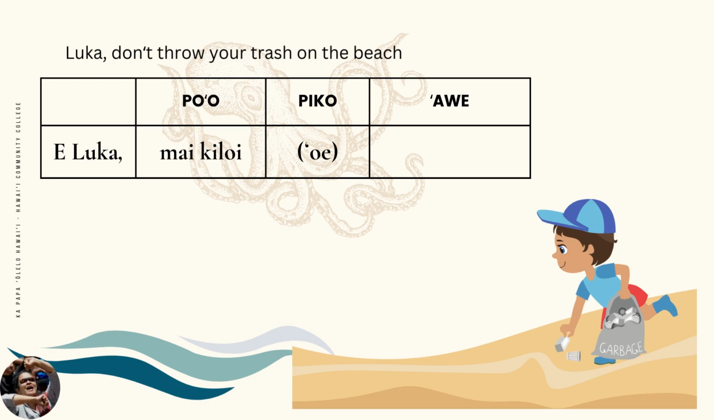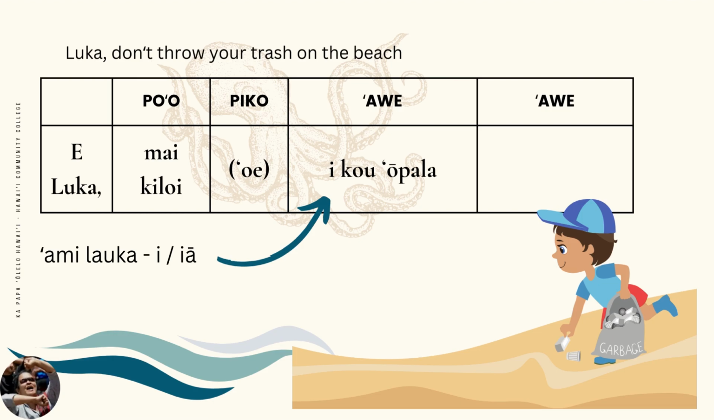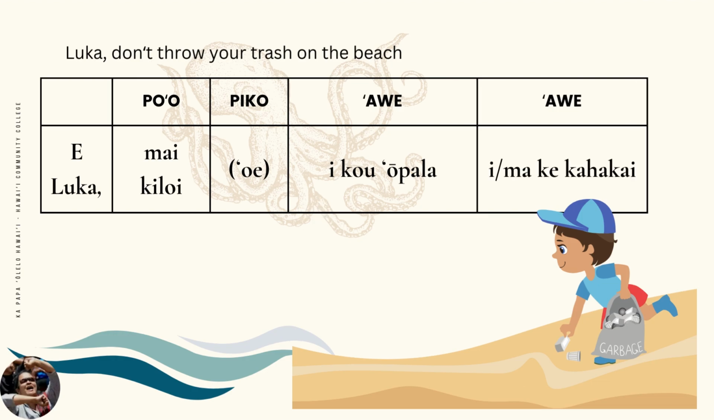Luka, don't throw your trash on the beach has 2 ave. Your trash and on the beach. The first ave is your trash. This ave does not have an ami, so let's use an ami lauka. Your trash is I ko'opala. The second ave is on the beach. This ave has an ami, the word on, which we learned as I or ma. On the beach, ike kahakai or make kahakai. Luka, don't throw your trash on the beach. E Luka, mai kiloi I ko'opala ike kahakai.